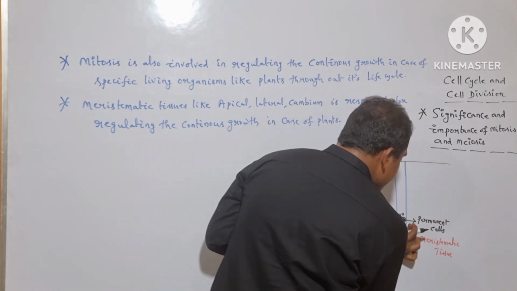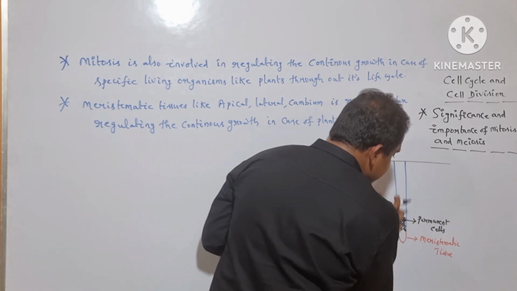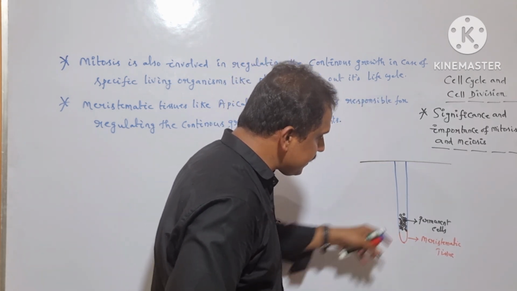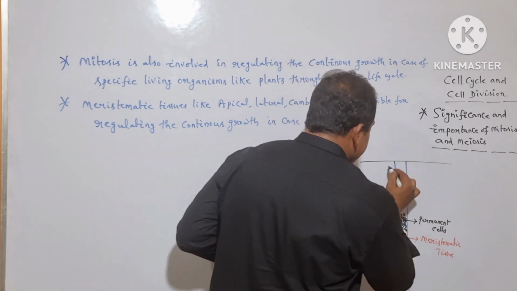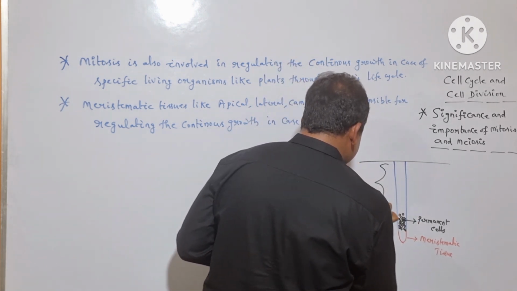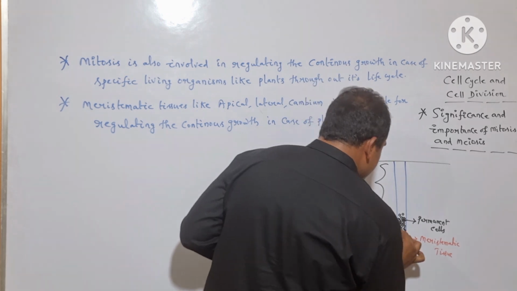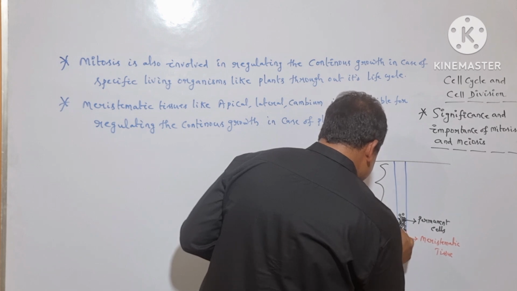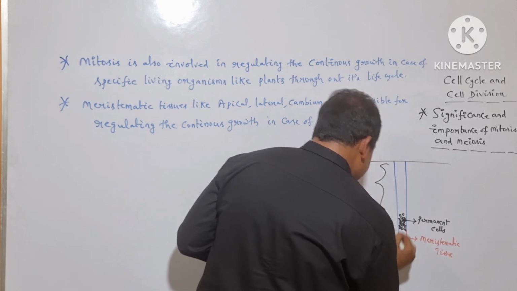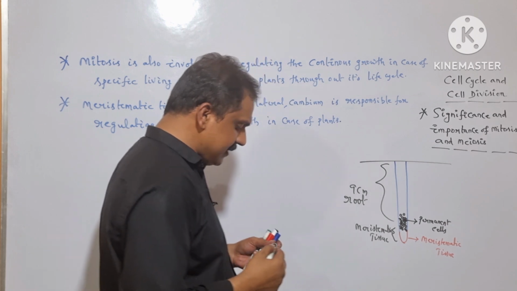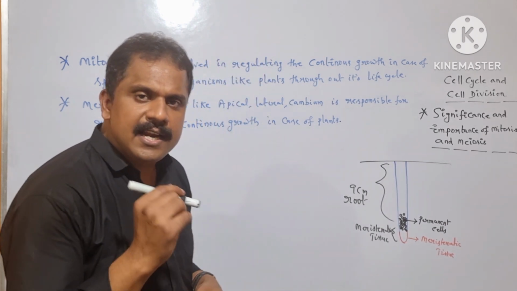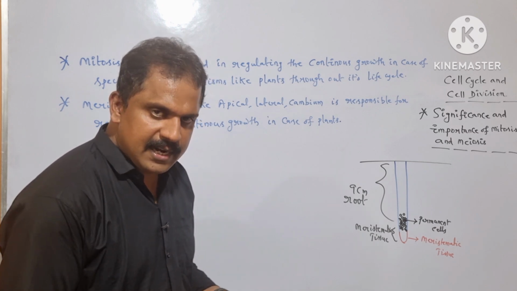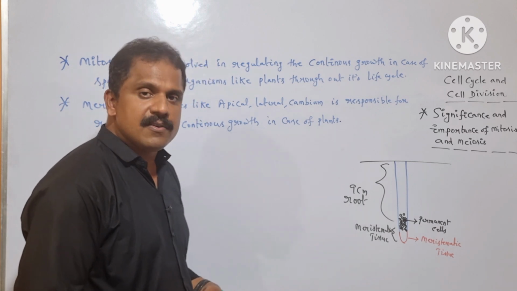So here, as the number of permanent cells increases, obviously the size of the root system also increases. If we consider the length of the root system as 10 centimeter, out of the 10 centimeter, 9 centimeter is occupied by the mature root system, whereas 1 centimeter is occupied by the meristematic tissue. In this way, the specific meristematic tissues play an important role in regulating the continuous growth in living organisms like plants throughout their life cycle. And then after, we will be studying the significance of meiosis in detail.